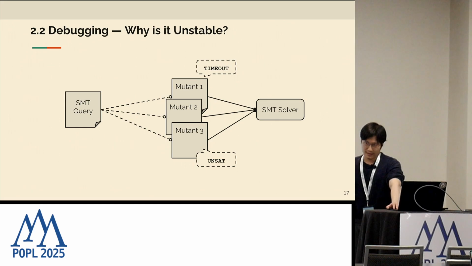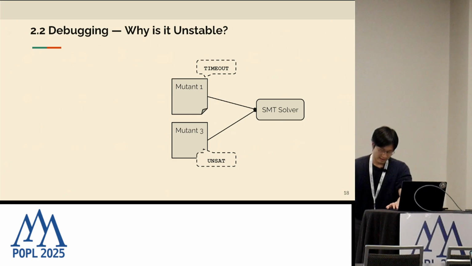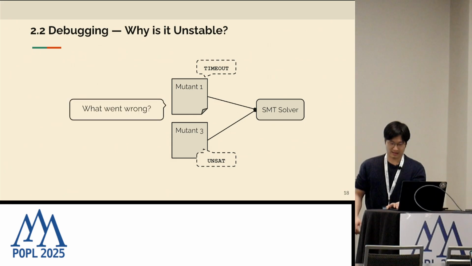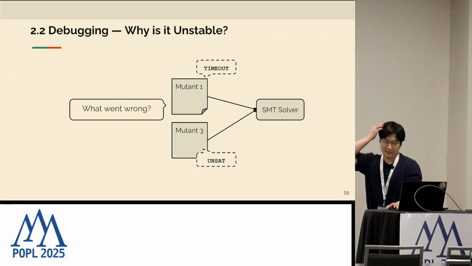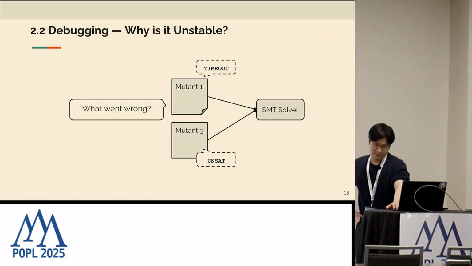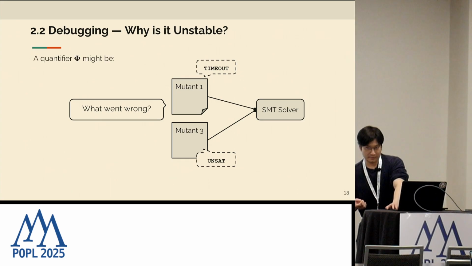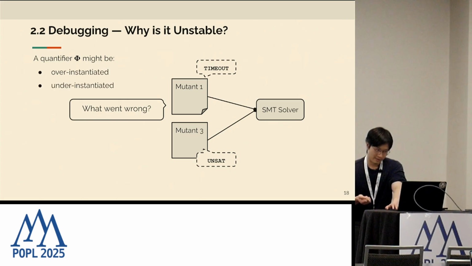Again, we come back to the original picture on instability, where we have mutants. Some of them succeed, some of them fail. The intuition towards answering why it is unstable comes down to answering the question of what went wrong in the failed mutant. In the case of quantifiers, a failure mode includes over-instantiation, or maybe under-instantiation.